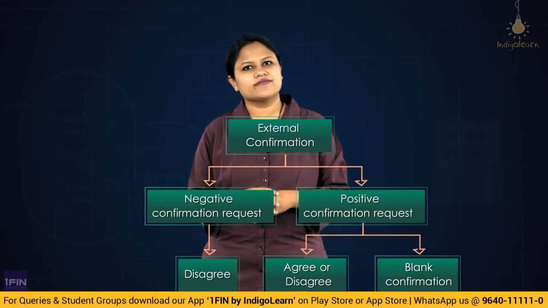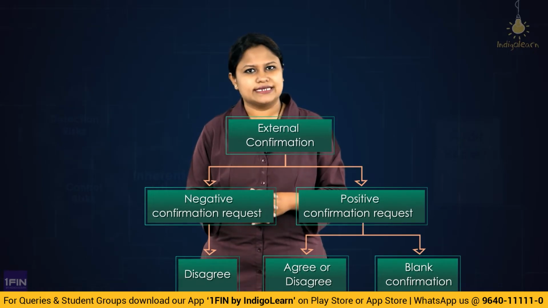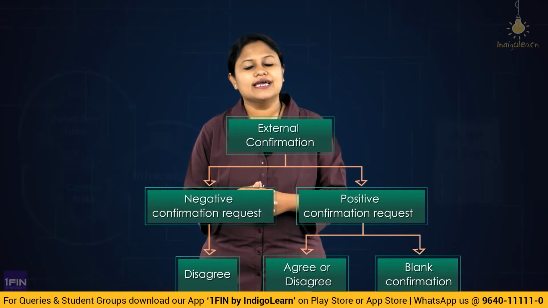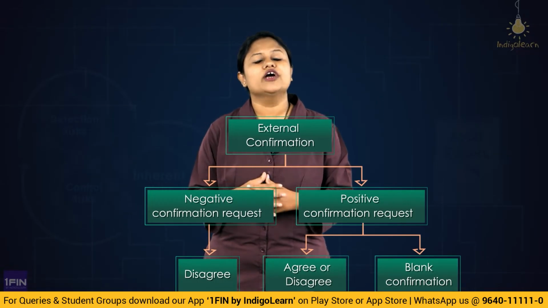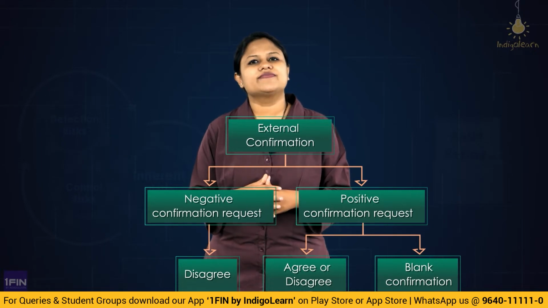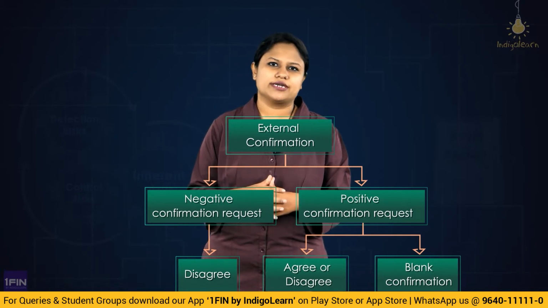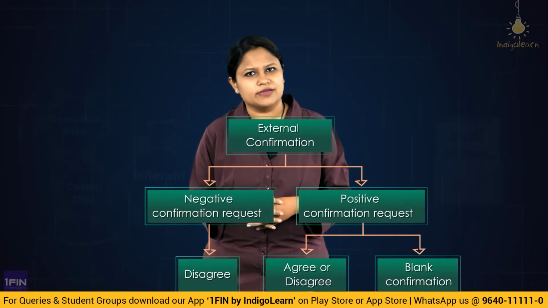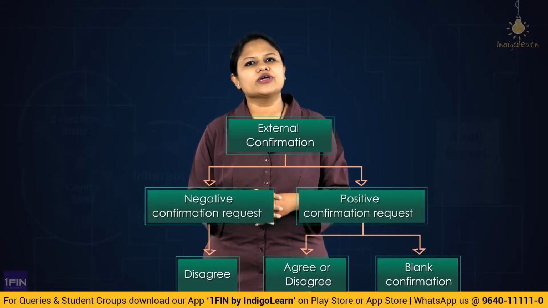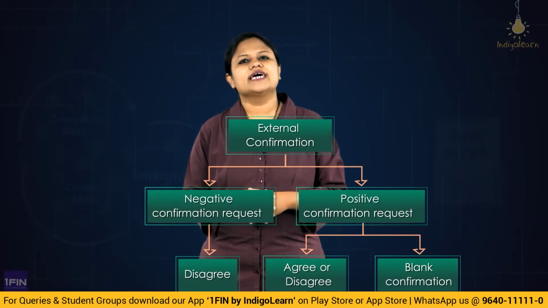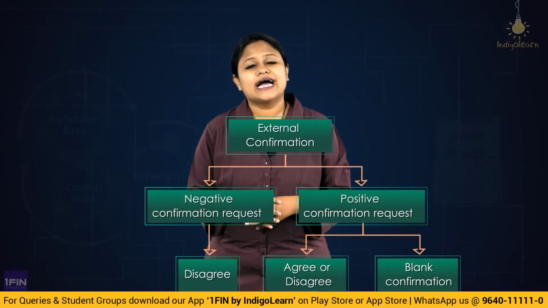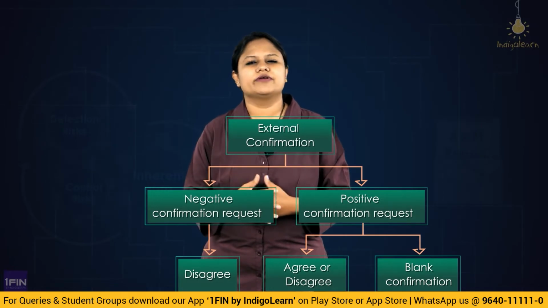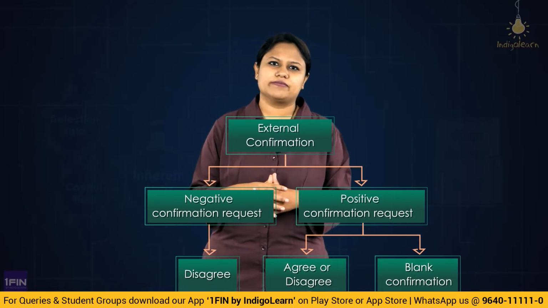When you talk about a negative confirmation, it is where the auditor sends a confirmation request and the third party is supposed to reply only if they disagree. That means if they agree to the information questioned by the auditor, they need not reply. So their reply will be expected only in the case of disagreement. On the contrary, we have one more kind of positive confirmation where the information sought is kept blank. And this blank has to be filled in by the third party, which we call a blank confirmation, which is very much a part of positive confirmation.